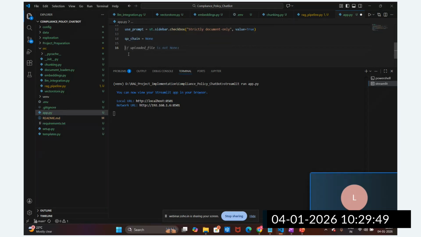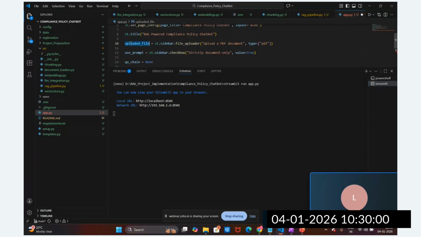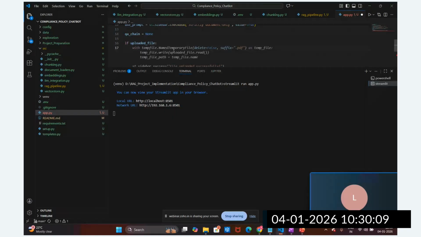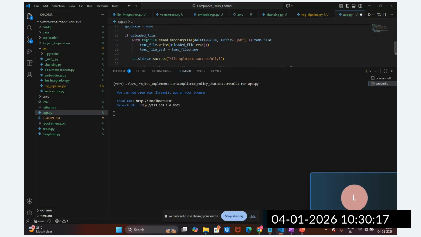Now, if the document is uploaded, if the uploaded file is there, this is the option, right? If the uploaded file is there, I'm going to check this condition. Then I'm going to write a message here. I'm going to utilize this temporary file. Then what is the temp file, guys? Once the user has uploaded the file, I'm going to download it.